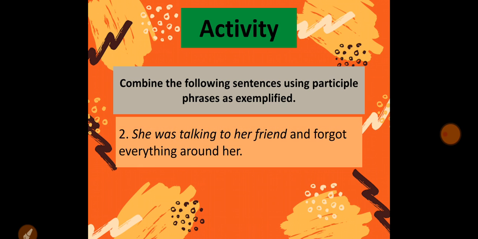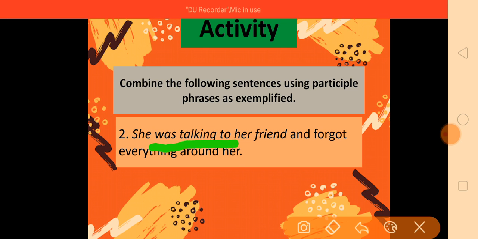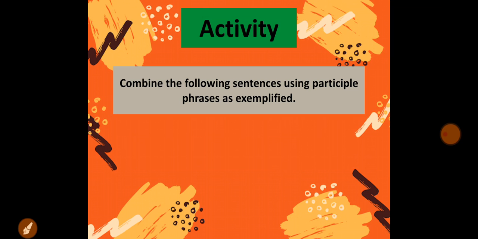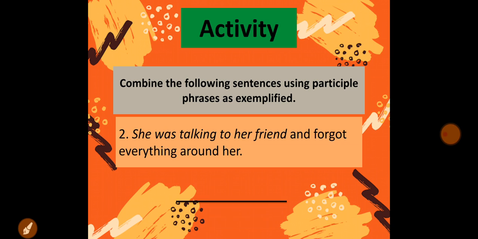Let's see another example. She was talking to her friend and forgot everything around her. Talking to her friend. Talking here is a present participle, the ing form of the verb, and the rest are the modifiers.